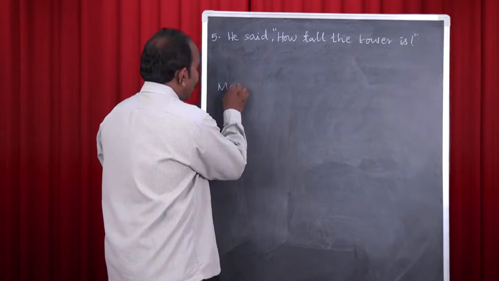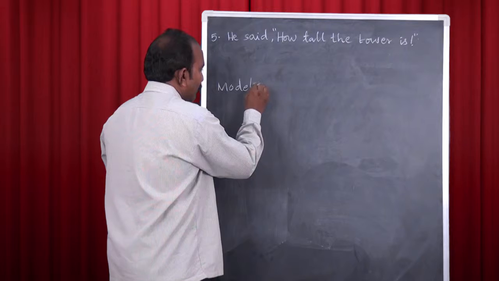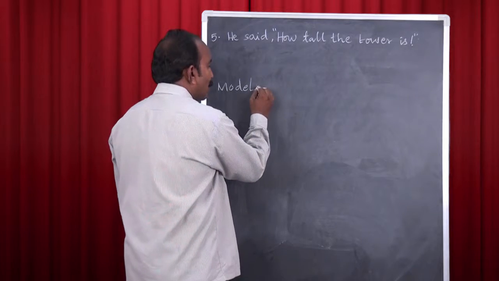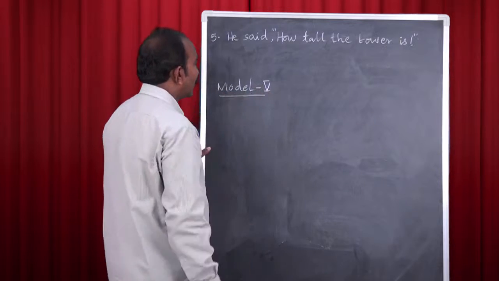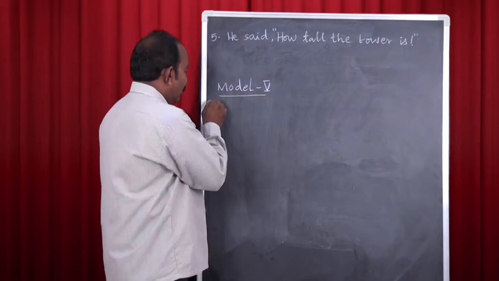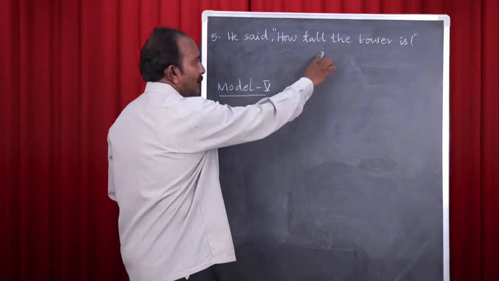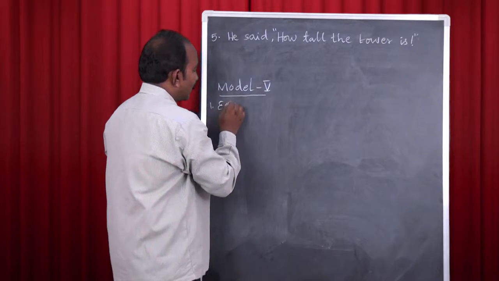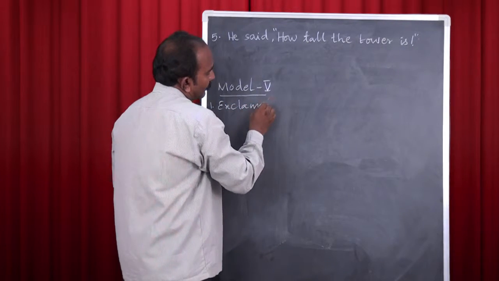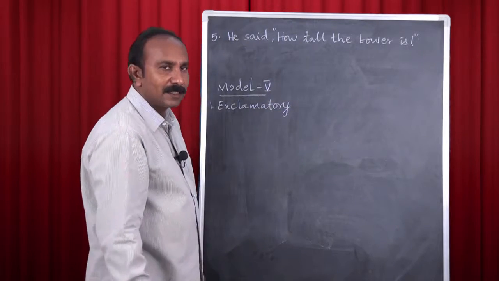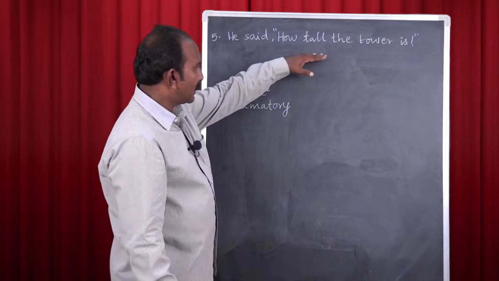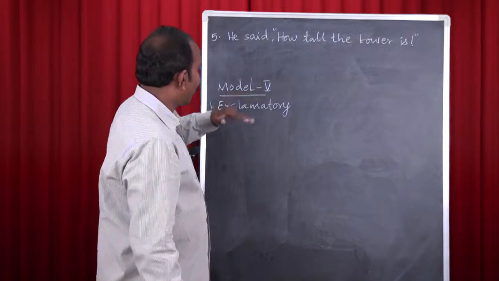Now again, as we have made the study up to model 4, let us try to learn this model also. Here the first point is exclamatory sentence. When there is an exclamatory sentence, we identify it as model 5.